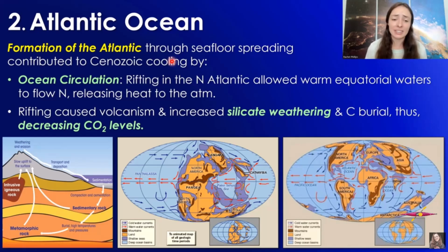But don't get any ideas. This is a very long-term kind of effect that doesn't cause rapid change. It can help us offset the current increase in CO2 levels in the atmosphere, but not on a time scale that would compete with the current increase in CO2 levels.